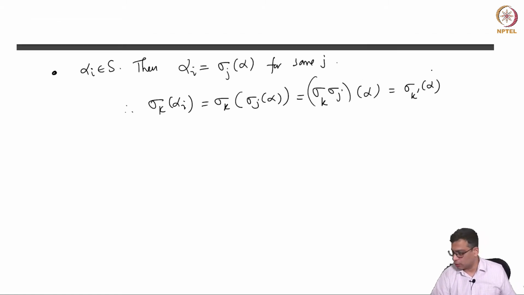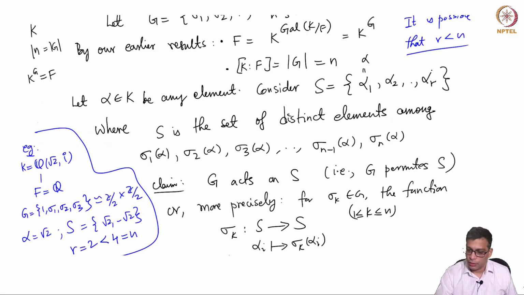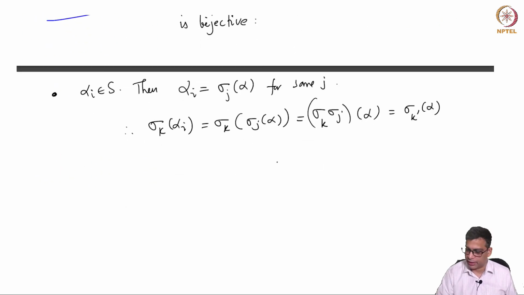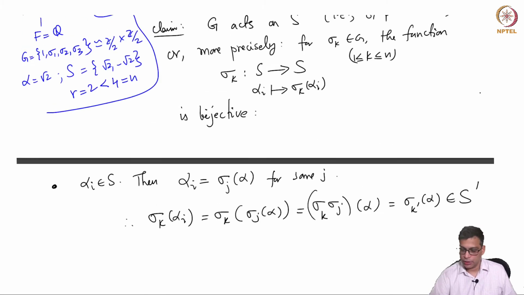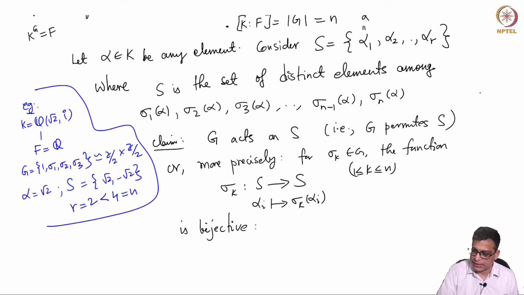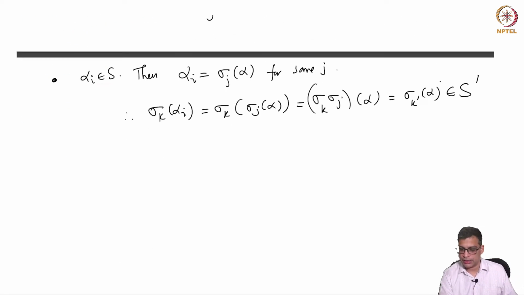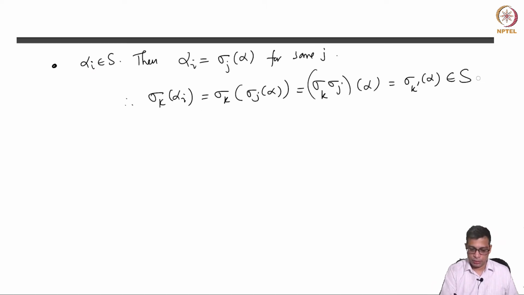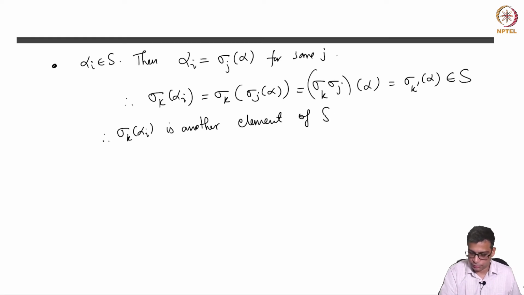Okay, so this is equal to sigma k prime alpha, which is another element in this set. So this must be an element in the set S itself, not S prime. S consists of all elements like this. So you apply sigma i's and you get S. So this must be another element of S. So sigma k alpha I prime, alpha I is another element of S. Maybe the same element, but I don't care. It's an element of S.